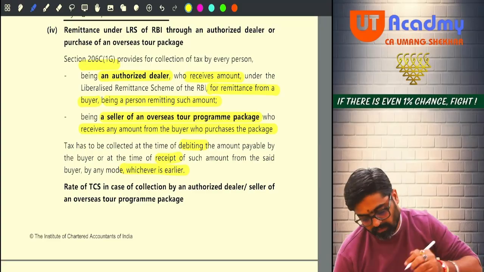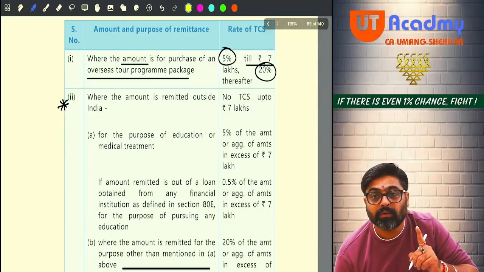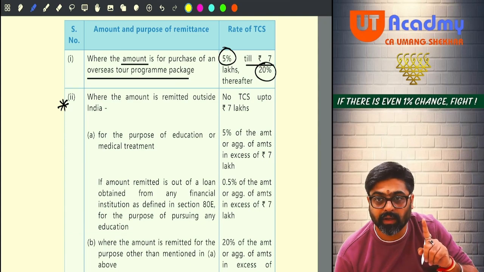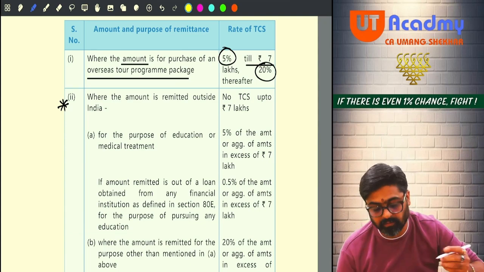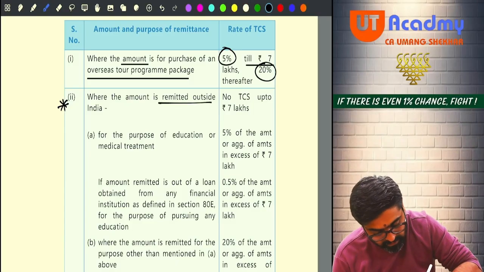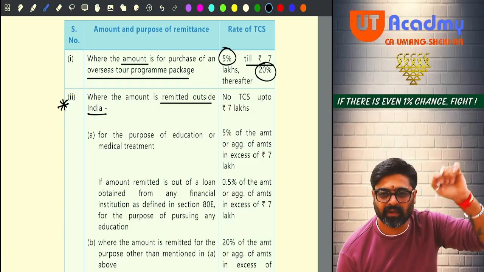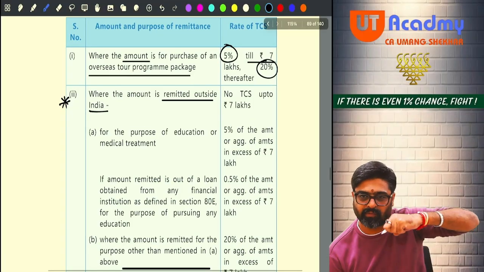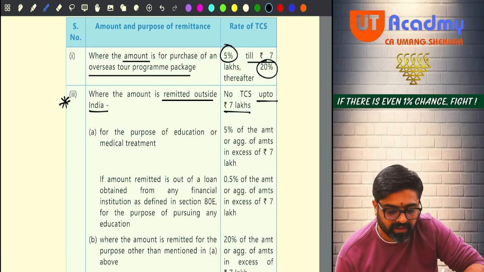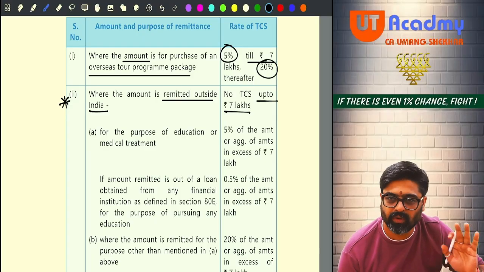Getting my point? See, now what will be the TCS rates in the case of foreign currency? Okay, when are you purchasing foreign currency? When you are purchasing foreign currency, the amount is remitted outside India, meaning you are buying foreign currency and sending it outside India. So whenever you buy foreign currency to be sent outside India, there is no TCS up to 7 lakhs. So up to 7 lakhs, if you are buying the foreign currency, there will be no TCS.